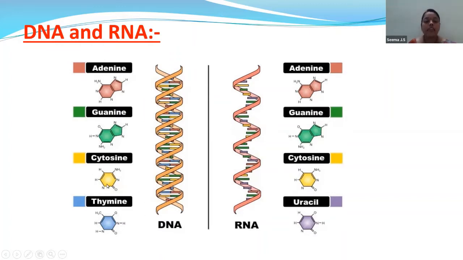In DNA, we have thymine, whereas in RNA, uracil is present. Now, what are the other structures which we are able to see? See, adenine is common for both DNA as well as RNA. Guanine is the same for both DNA and RNA. Cytosine is the same for both DNA and RNA. But when it comes to DNA, the nitrogen base present is thymine, whereas in RNA, uracil is present.